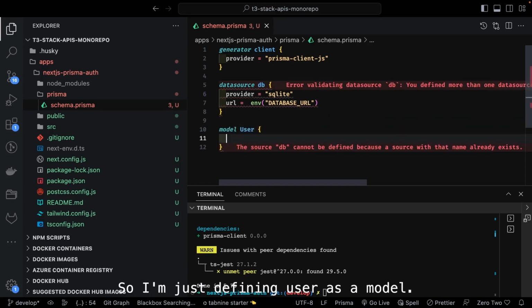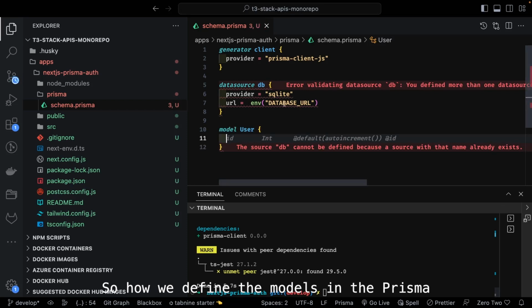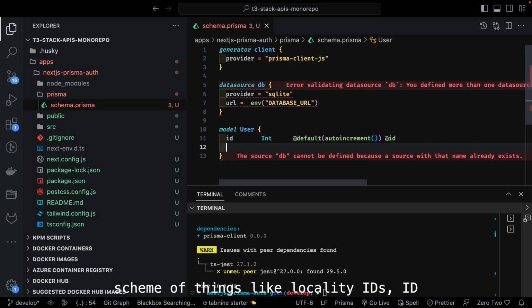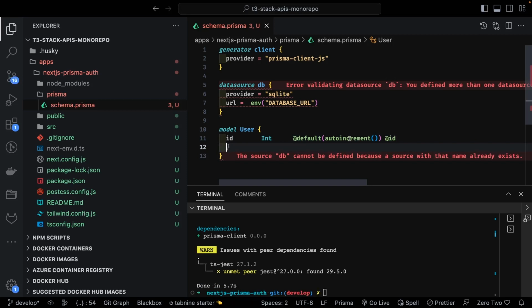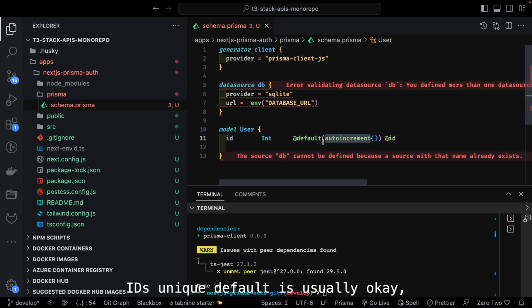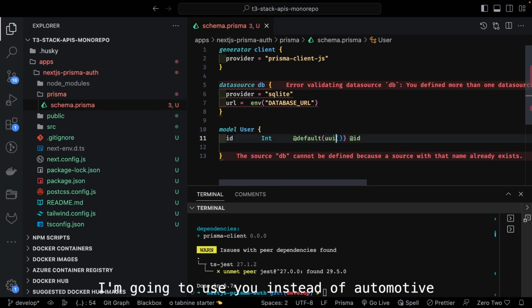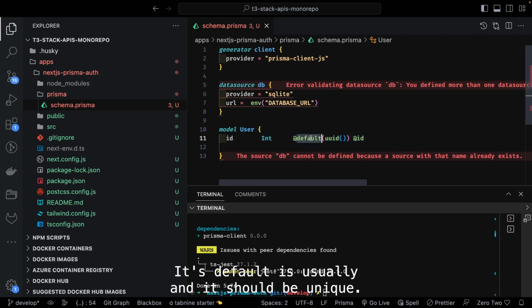I'm defining user as a model. So how do we define the models in Prisma schema files? The id is an id, and instead of an auto increment id I'm going to use uuid. Its default is uuid, and it should be unique.